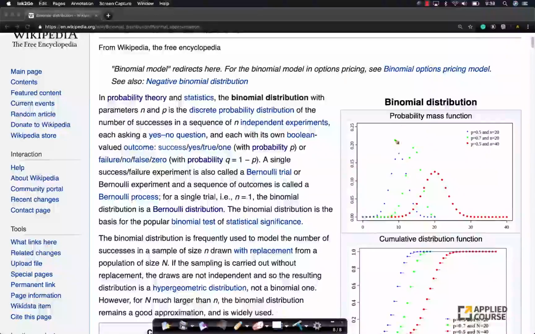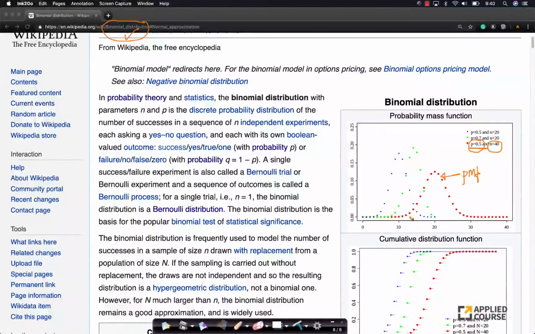So let's go to Wikipedia now. Okay, beautiful plots. Again, I'm on the page called binomial distribution. If you just Google search for binomial distribution Wikipedia, you'll get this page. Now look at this red line here. This red line is the PMF. This red line here is the PMF of a random variable when p equals 0.5 and n equals 40. Look at how it looks like.